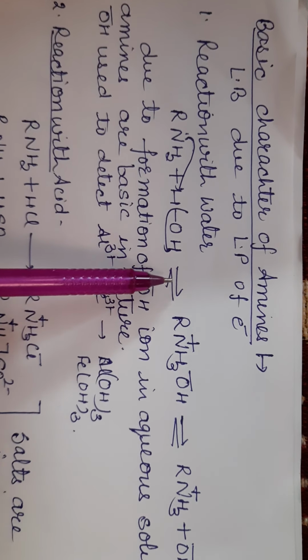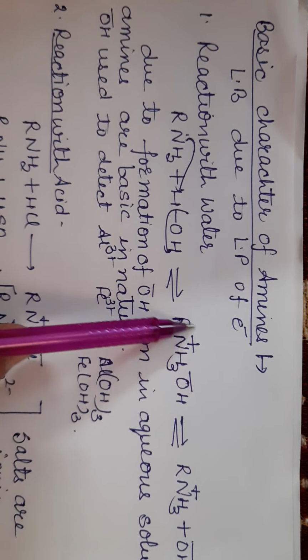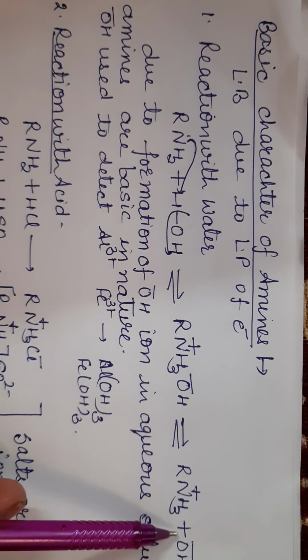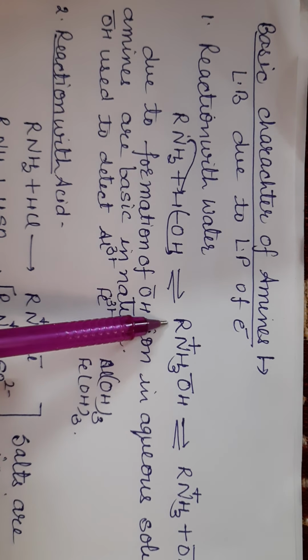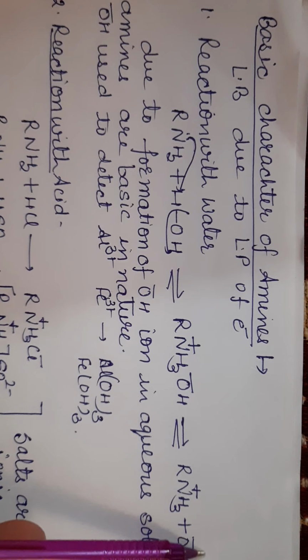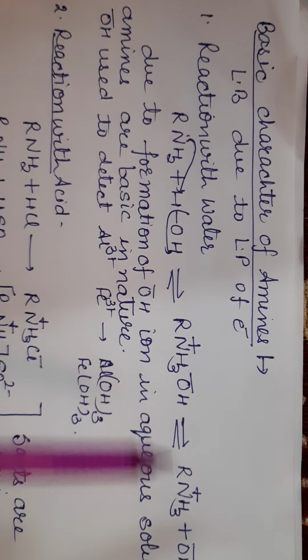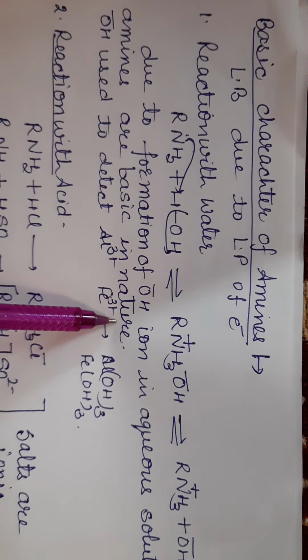So this reaction will take place. There exists an equilibrium because it is a weak base, so it gives RNH3 plus and OH minus ion. So this is the product which you get, and in solution, due to formation of OH ion, the amine solution is basic in nature.